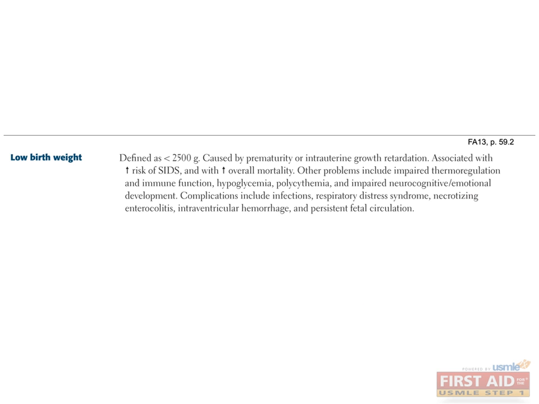Low birth weight for a newborn is defined as a weight less than 2,500 grams. Low birth weight is important because it is associated with higher incidences of physical and emotional problems later in life. Low birth weight is most usually caused by prematurity or intrauterine growth restriction. Risk factors that can lead to low birth weight include poor maternal nutrition, drugs and alcohol, tobacco smoke, and lead exposure. Complications of low birth weight include infections, respiratory distress syndrome, necrotizing enterocolitis, intraventricular hemorrhage, and persistent fetal circulation, such as patent ductus arteriosus.